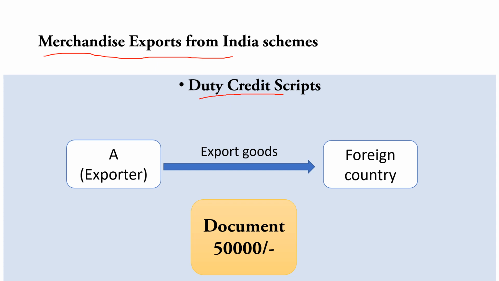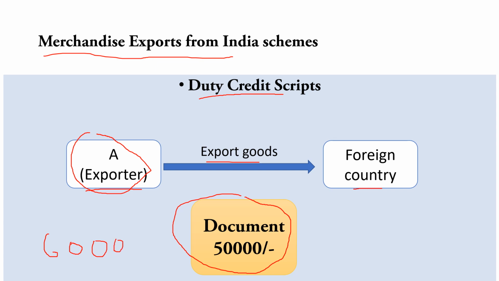To understand what the duty credit scheme is, we take one example here. Suppose A is the exporter and he exports goods to a foreign country. Now, to promote this export, what does the Government of India, and DGFT, do? They provide a document on which some amount is written. Suppose the Government of India gave a document of 50,000. That document is called a duty credit scrip. Now what is the work of this document? When one imports any goods, he has to pay customs duty, so he can pay this customs duty with that document. Suppose A has customs duty of 60,000.